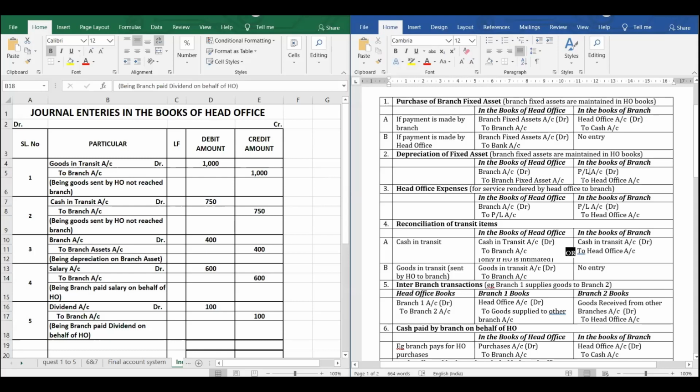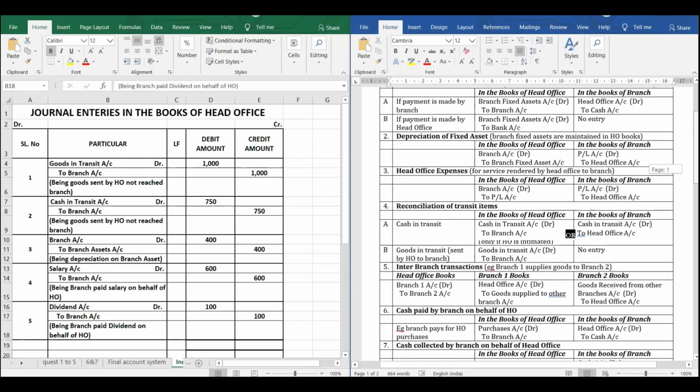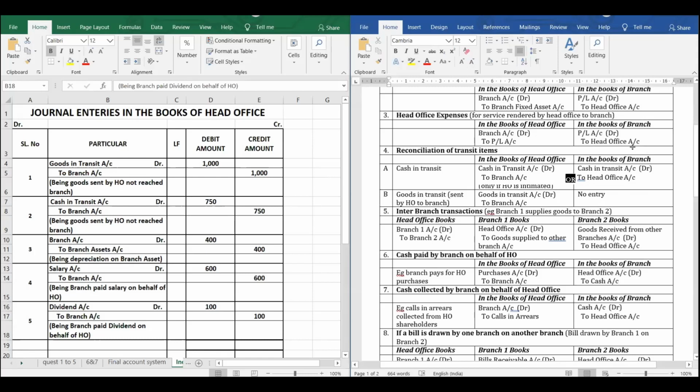Depreciation of fixed asset in the books of branch, profit and loss account to head office account. Head office expenses, any expenses which are paid by the head office, again profit and loss account debit to head office account, because the amount is paid by the head office. So the branch has to record that the amount is paid by the head office for whatever expenses have taken place. So if it is rent paid, rent account debit to head office account, because it is not giving the cash. So expenses are taking place. Debit all expenses. Credit what goes out. There is nothing going out. So credit the giver. Who is the giver? Head office is the giver.